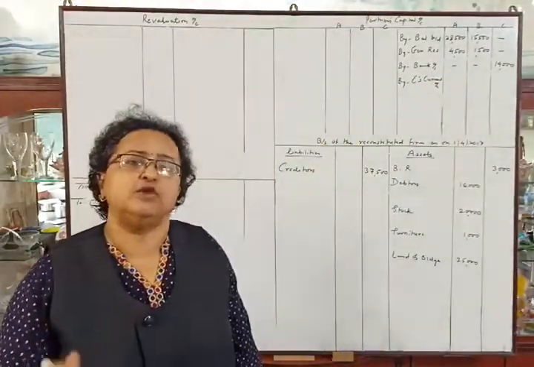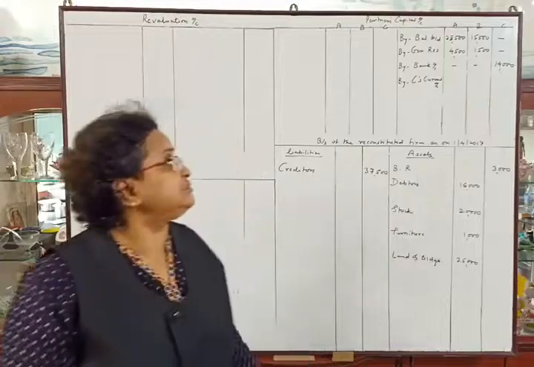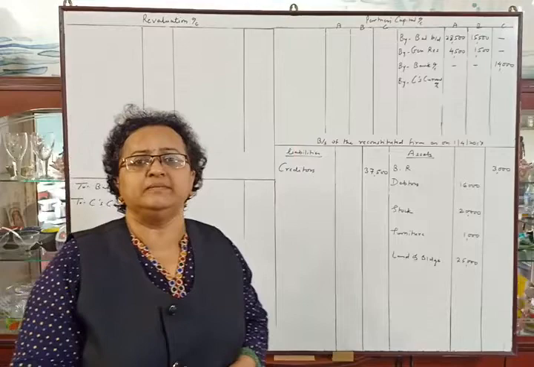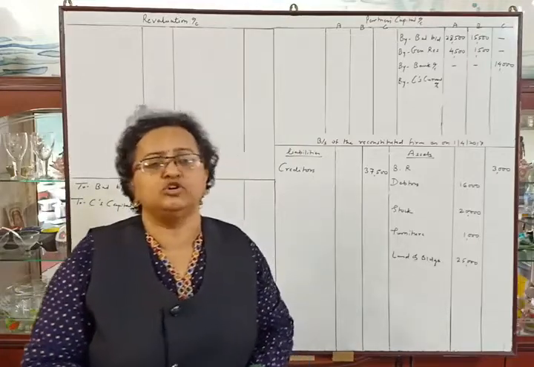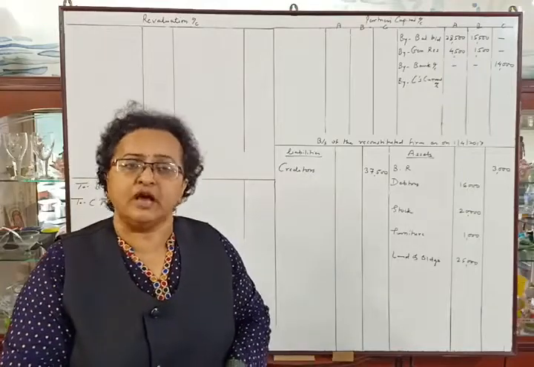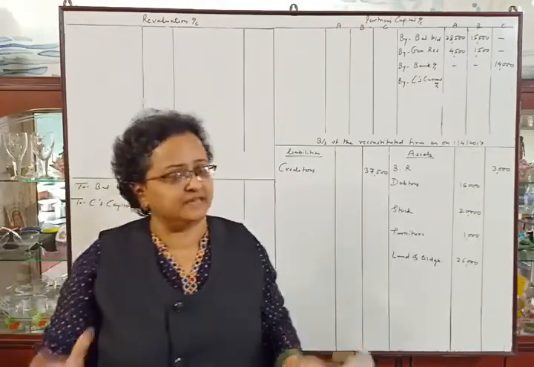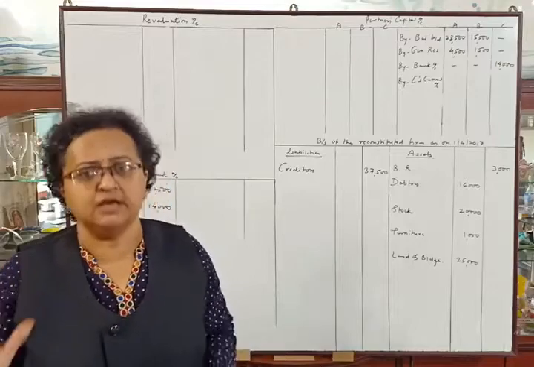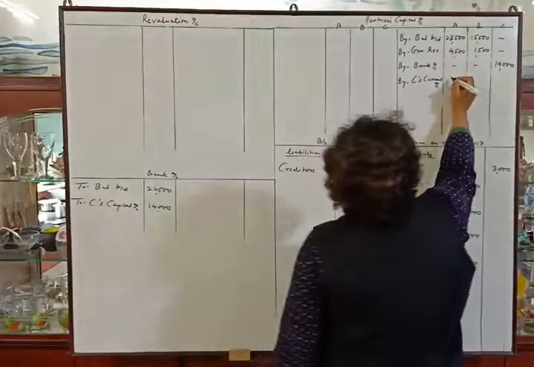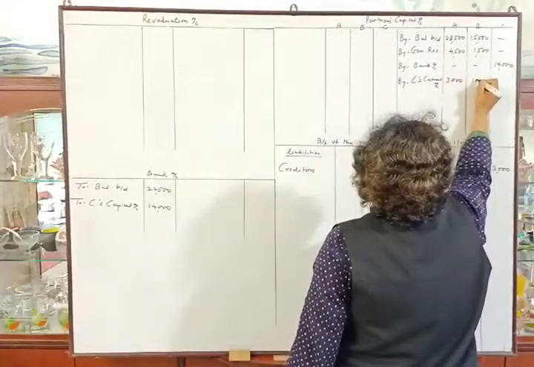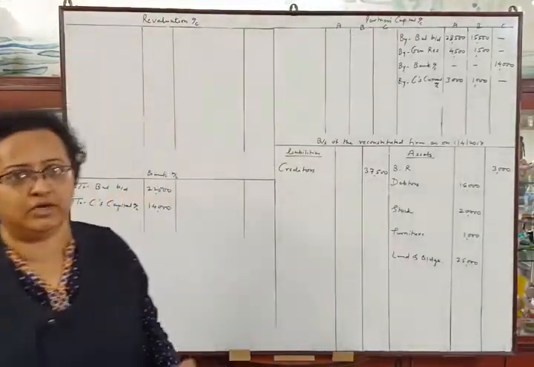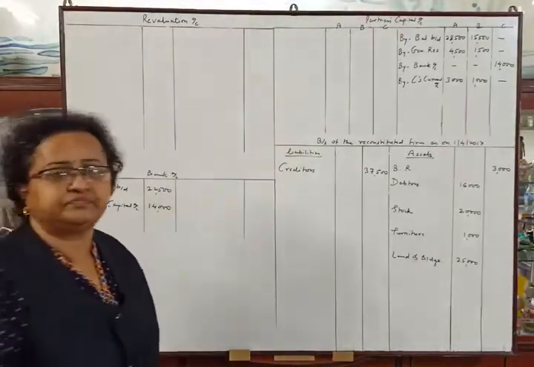Goodwill, C's share of goodwill, rupees 4,000, will be distributed between A and B in their sacrifice ratio. As in this problem the new ratio is not given, only the old ratio is given, so we will assume the old ratio will be the sacrifice ratio of A and B. So that is 3:1. The goodwill will be distributed as 3,000 and 1,000, and a dash in C's column. Okay, this is the entry of goodwill.